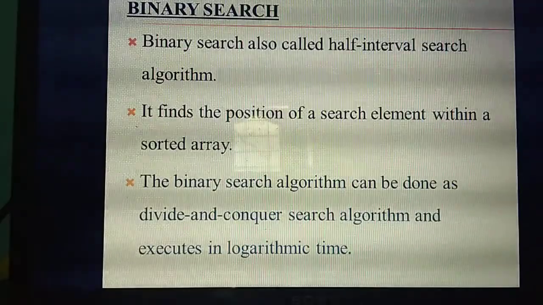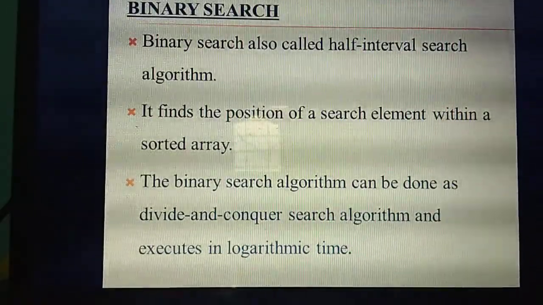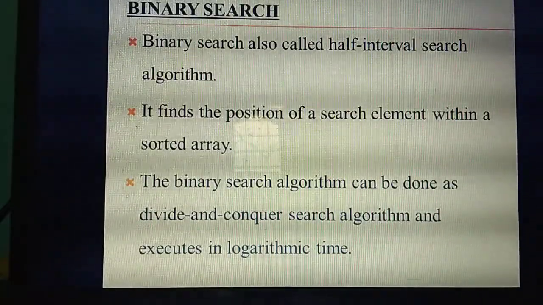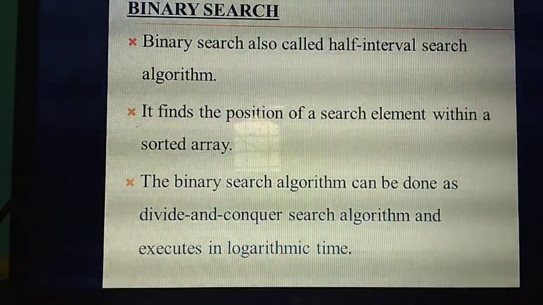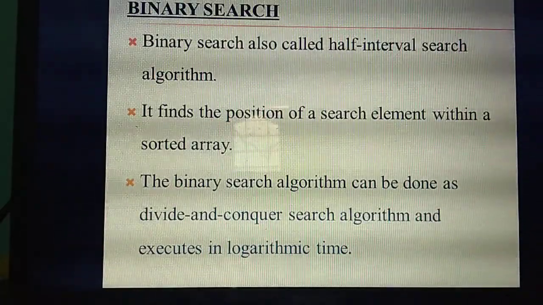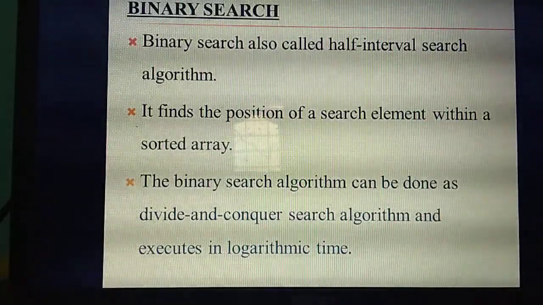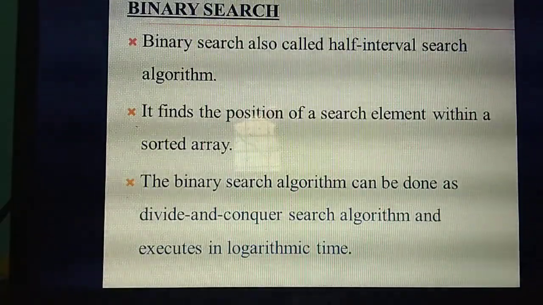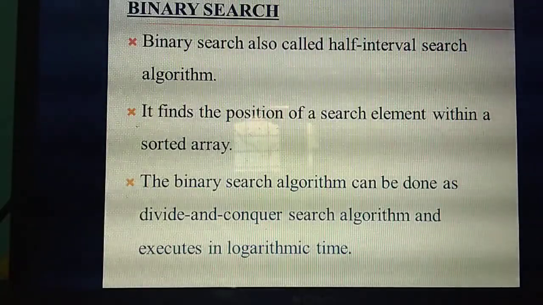Listen carefully. The other name of binary search algorithm is half interval search algorithm. You find the position of the particular element within the array, using the divide and conquer method.